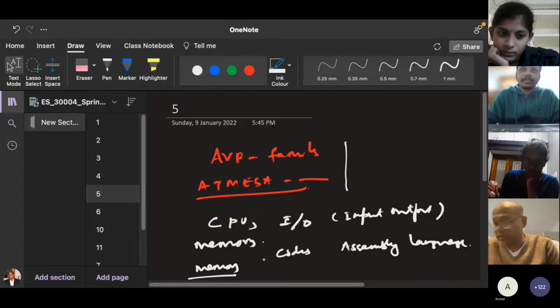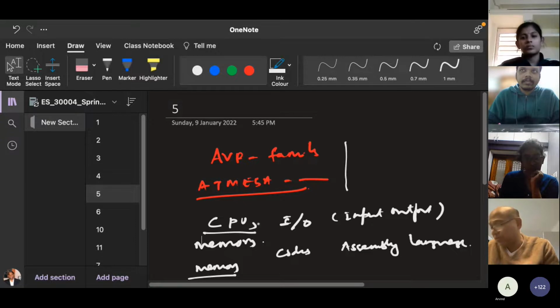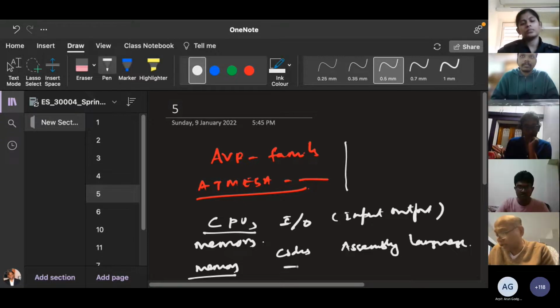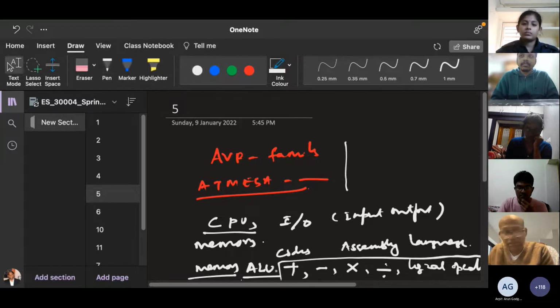Then the processor, the CPU, is designed in such a way that it will get the code, decode it, and execute. So what are the basic operations one microcontroller, one typical processor can do? It can add, subtract, multiply, divide, and do logical operations. These operations are done in a processor typically, and wherever it is done, it is known as the arithmetic logic unit. Is that clear to all of you? I think you did it at school level, right?